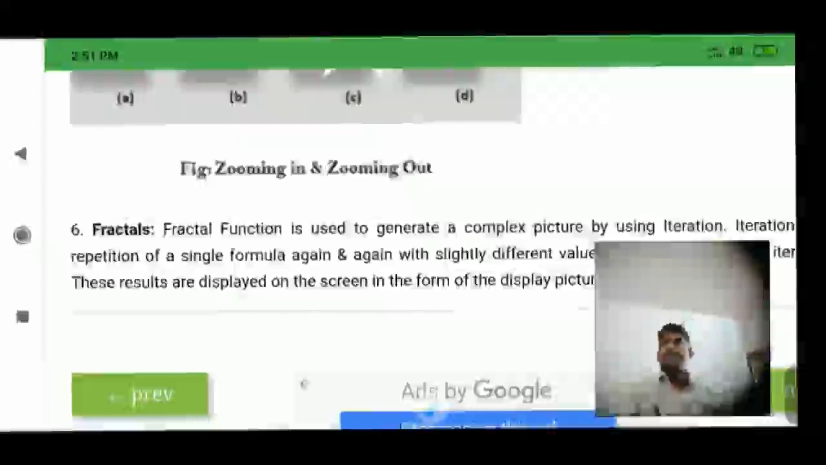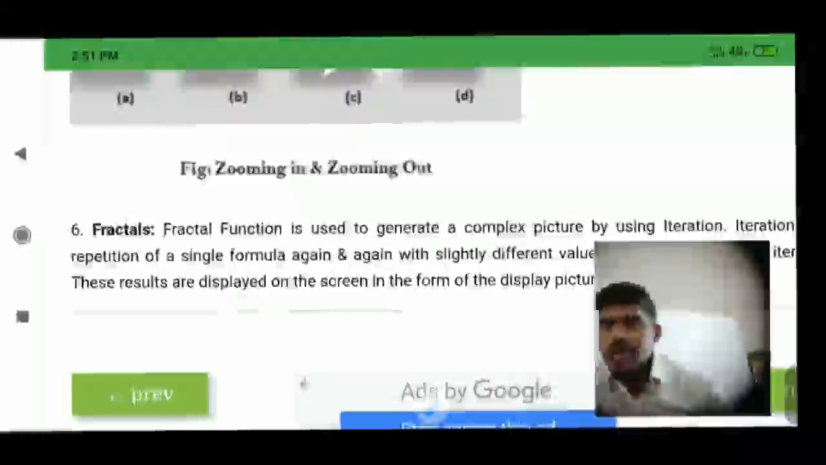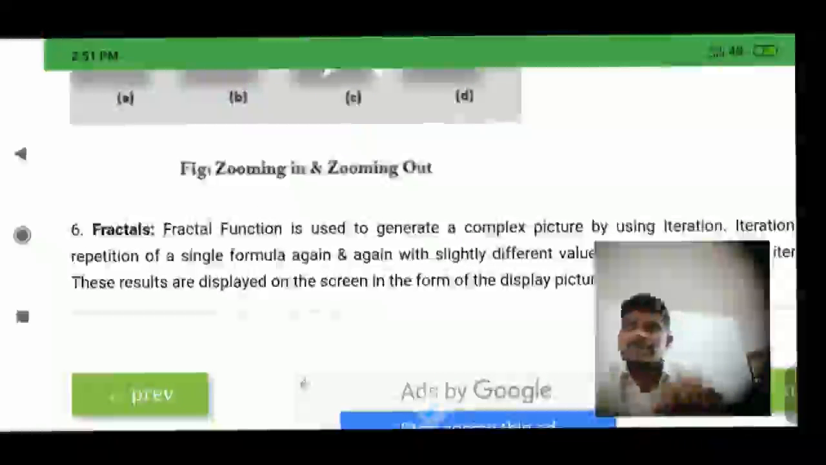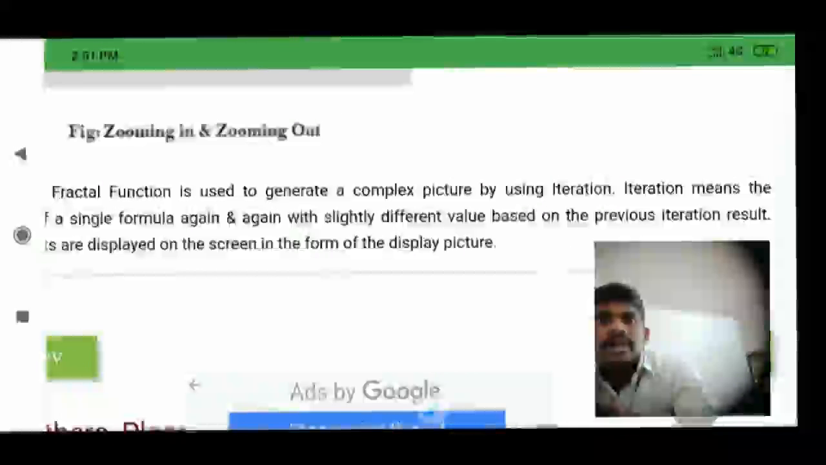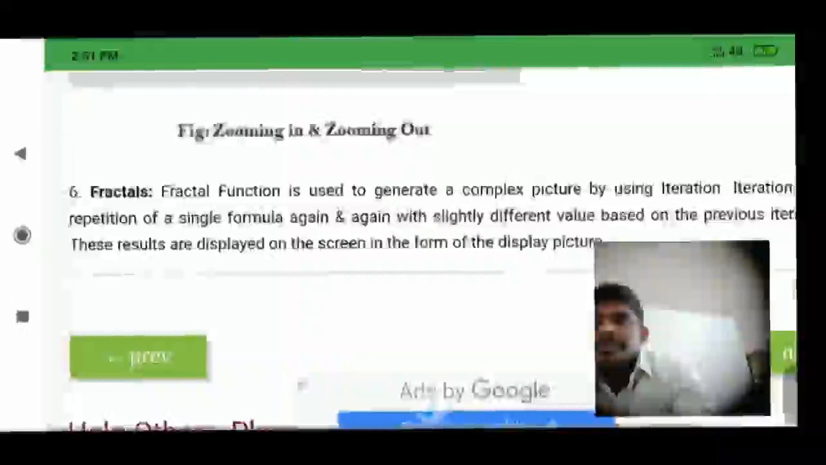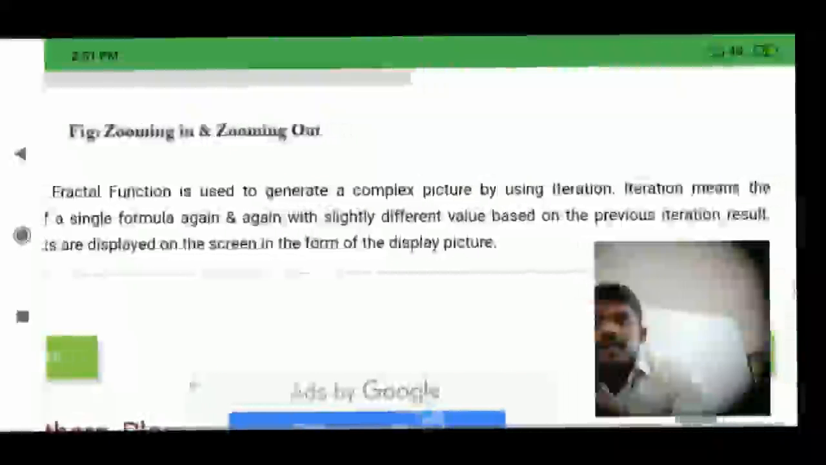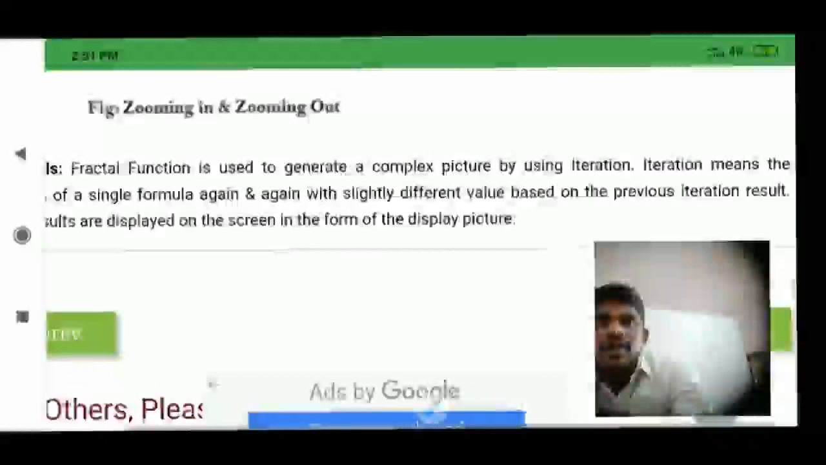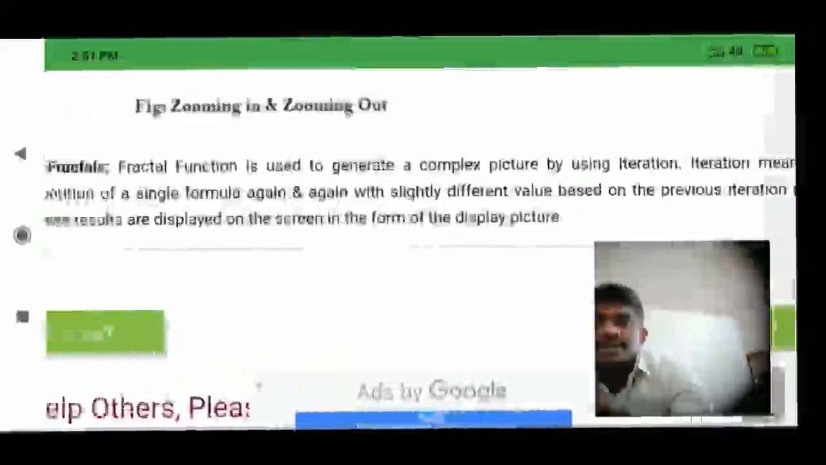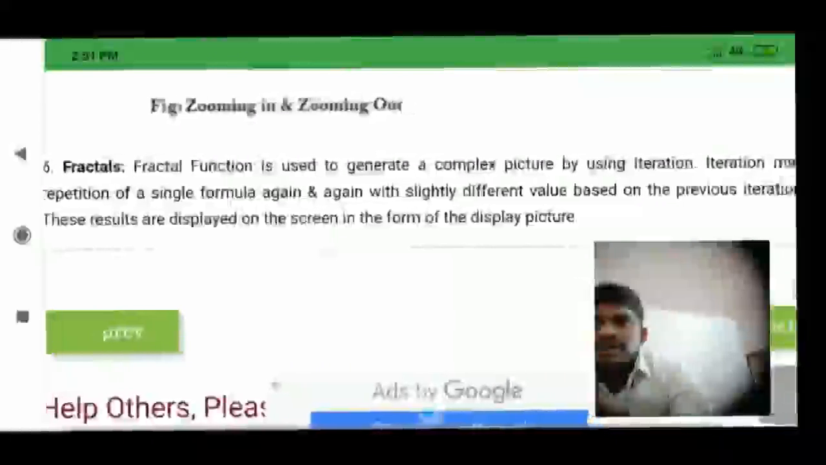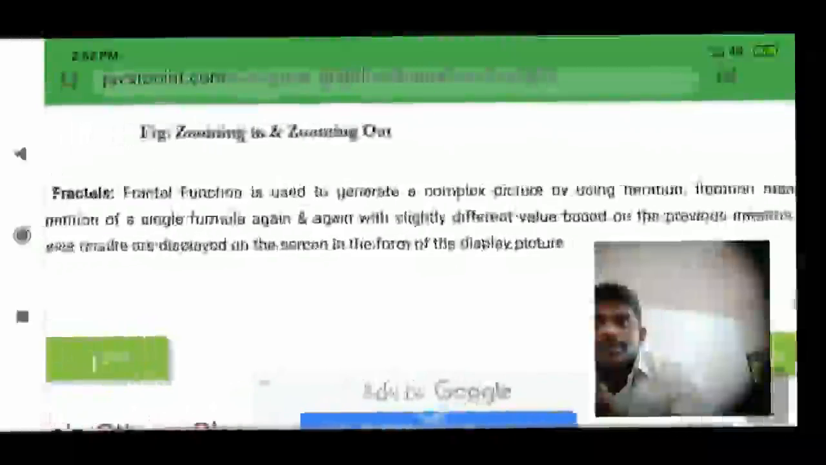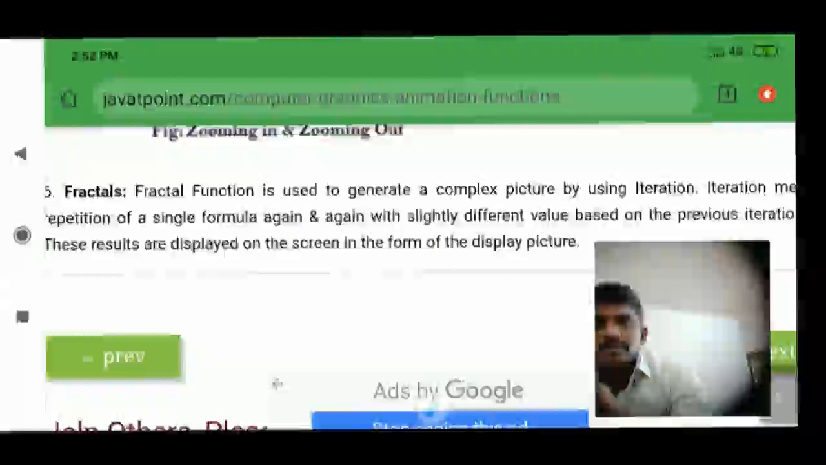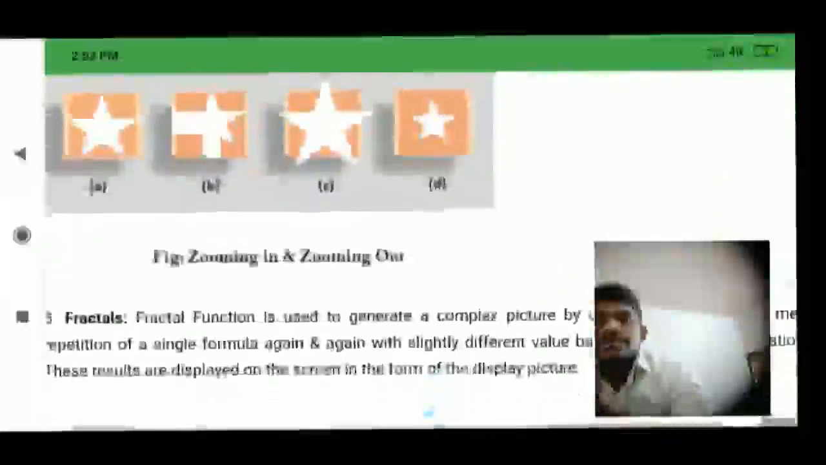And the next one is fractals. Fractal function is used to generate a complex picture by using iteration. Iteration means repetition of a single formula again with a slightly different value based on the previous iteration result. These results are displayed on the screen in the form of a display picture.